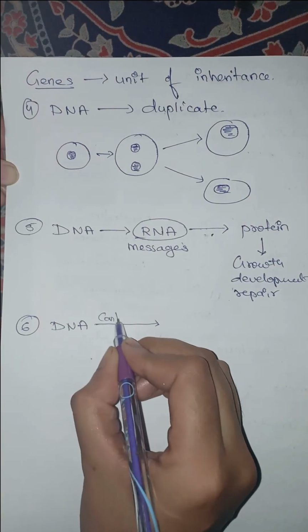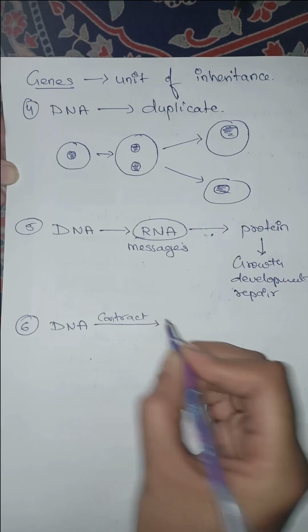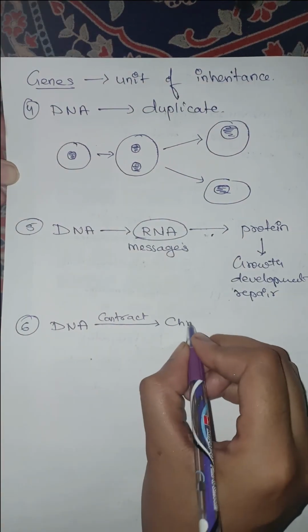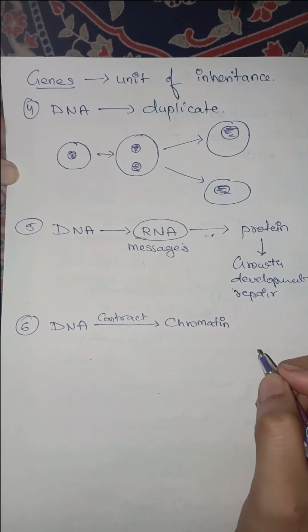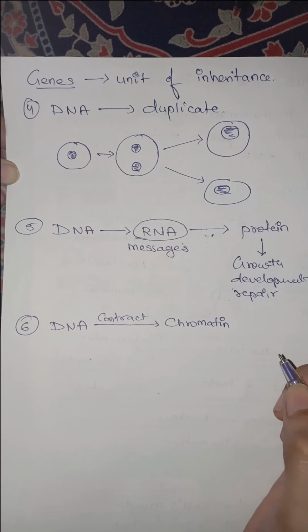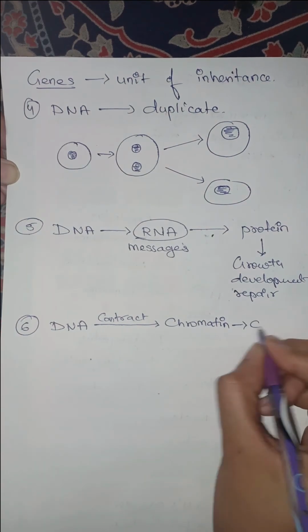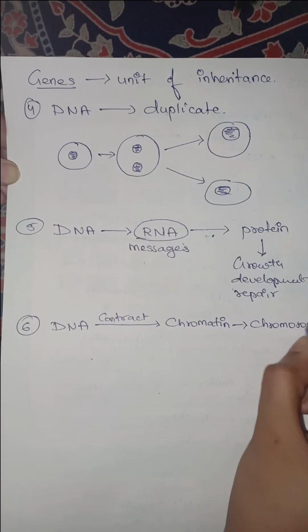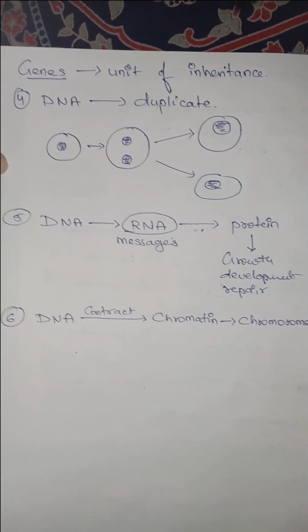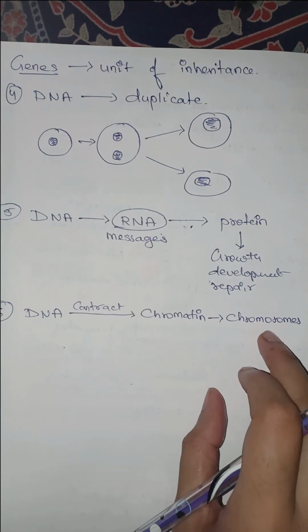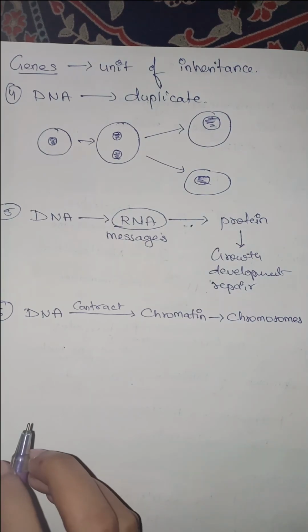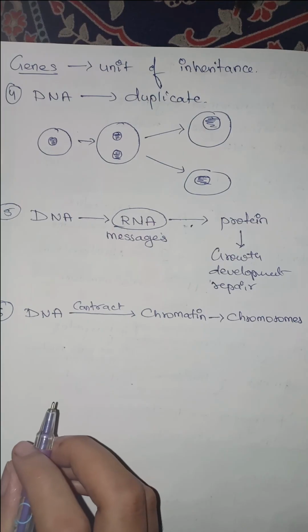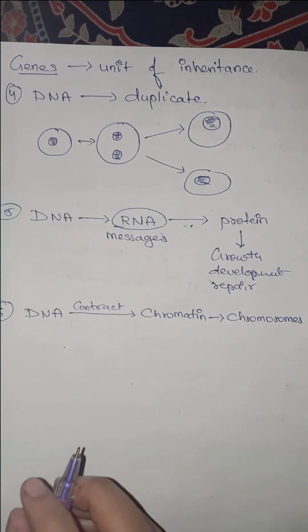They contract to form chromatin. They will form small chromatin fibers, and these chromatins will form the chromosomes, which you can see during the cell division. So this is what you can see here.